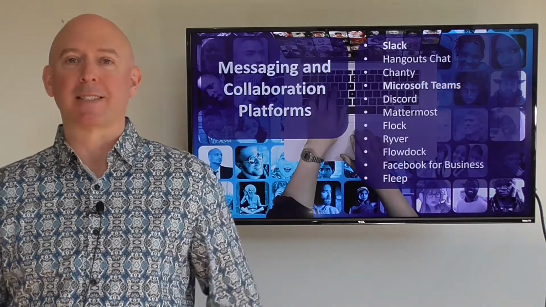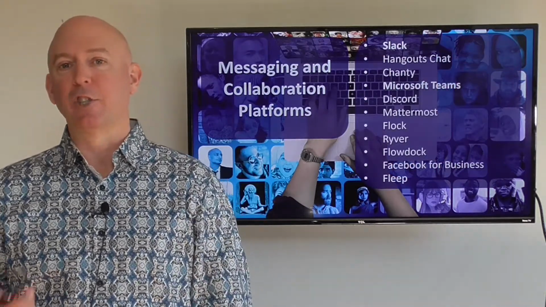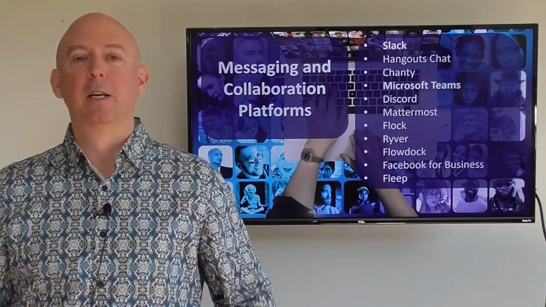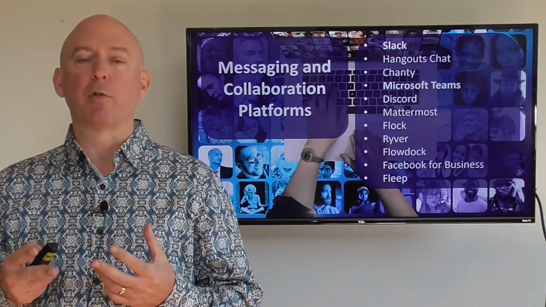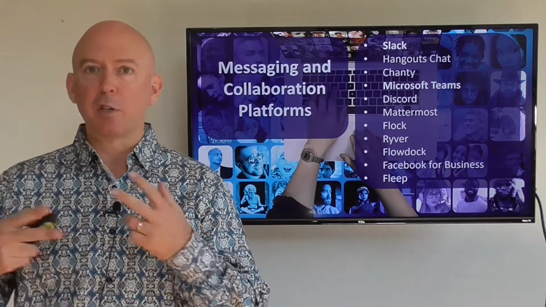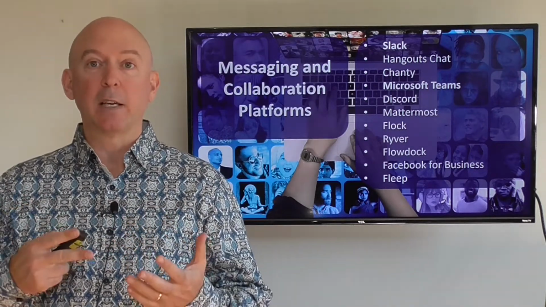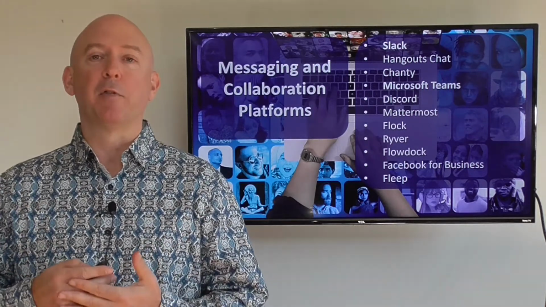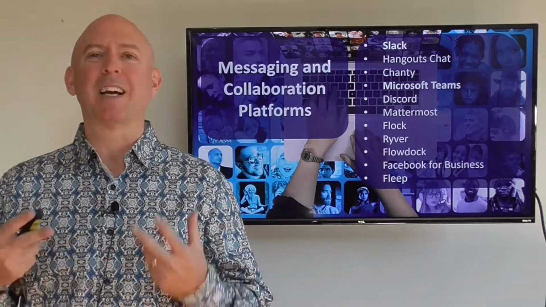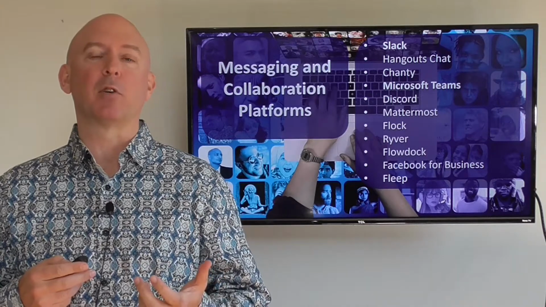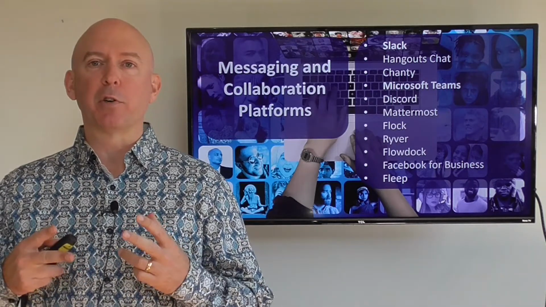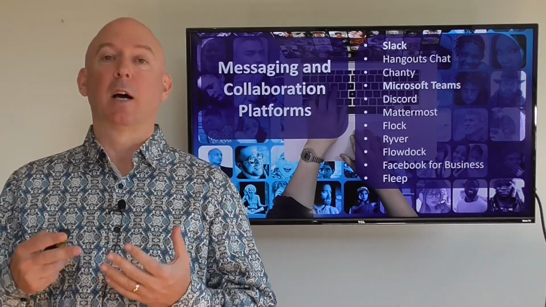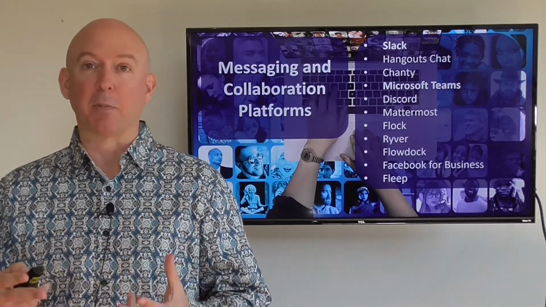And here are a bunch of examples like Slack and Chanty, Microsoft Teams, Fleet, right, Facebook for Business. Basically, this is a way in which for your team to be directly messaging one another, to be sharing information, to sort of storing a few discussion forums and kind of engaging. These collaboration platforms are ways in which for you to remotely and from a distance kind of keep connected, make sure that you're sharing some files.